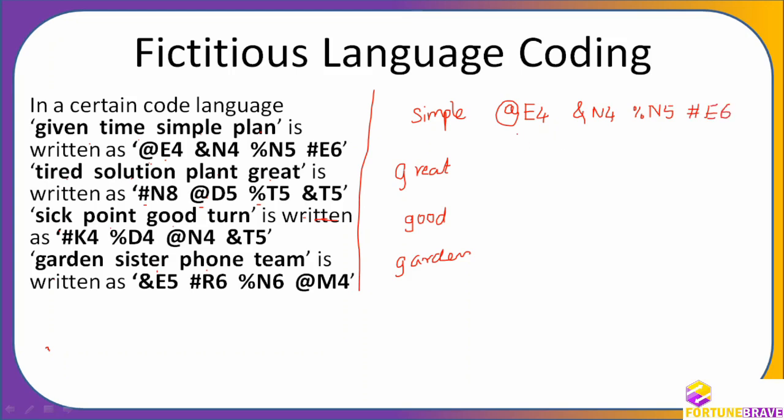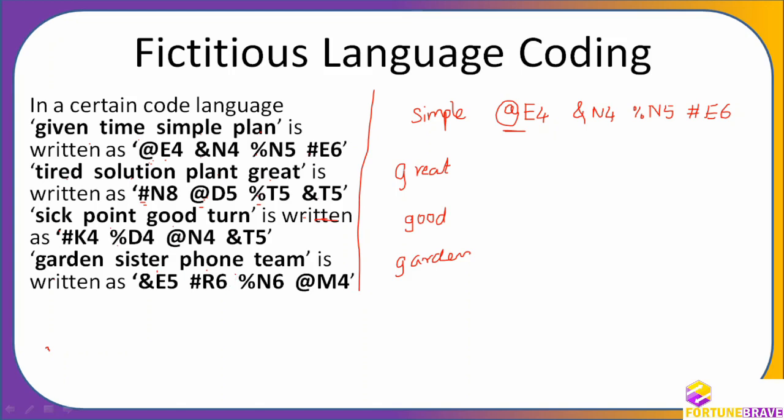Now if you see here in the whole thing, there is nothing that I can find out. But every time at, percentage, and hash are repeated. See here, hash, at, percentage, and hash, percentage, at are everywhere. So we cannot make out anything out of it.